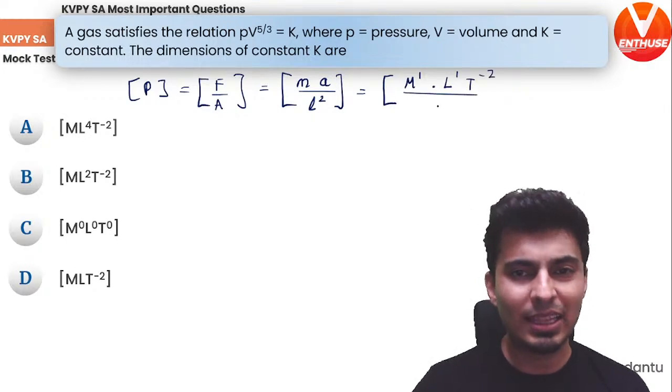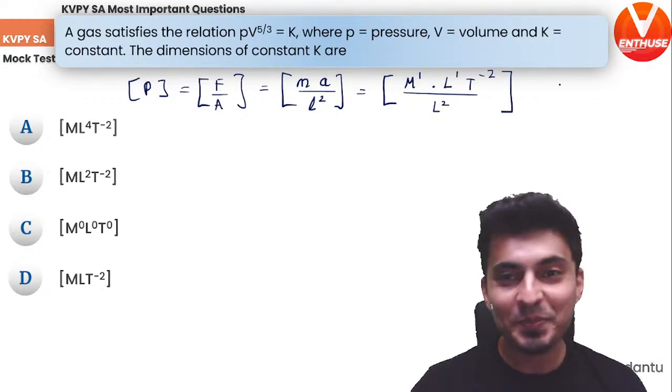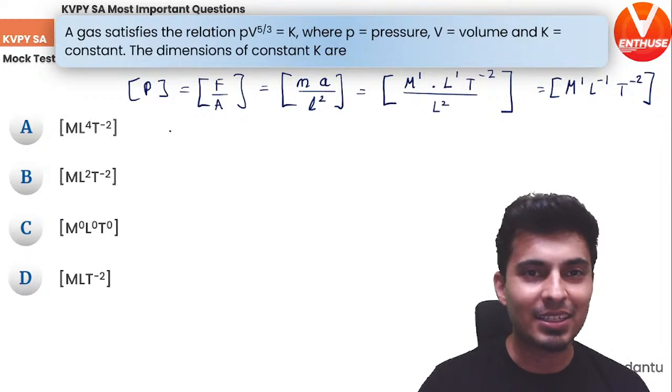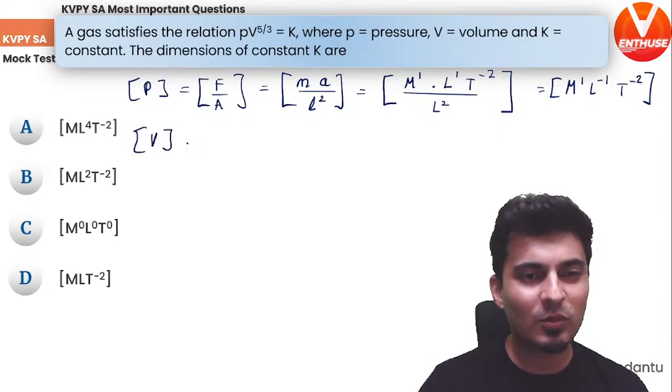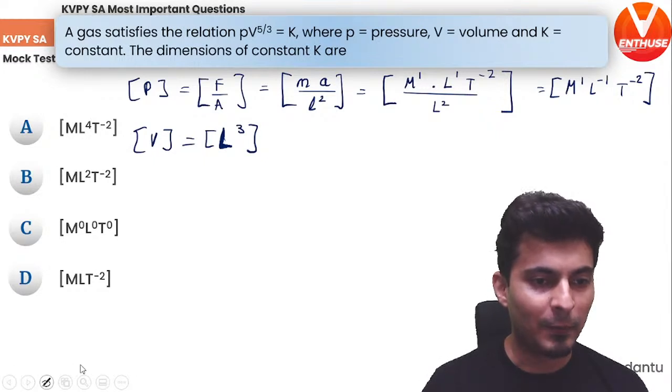The whole thing divided by length square. So this will become m raised to 1, L raised to minus 1, t raised to minus 2. Last thing, volume. The dimensions of volume will be length cube. Volume is length raised to 3.